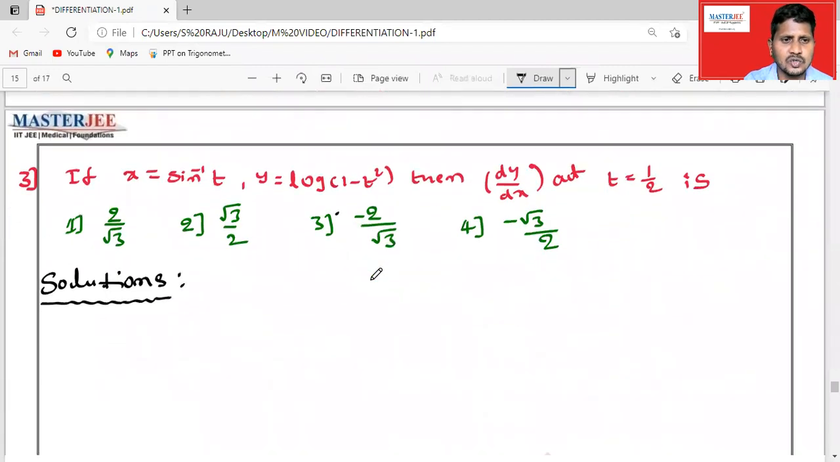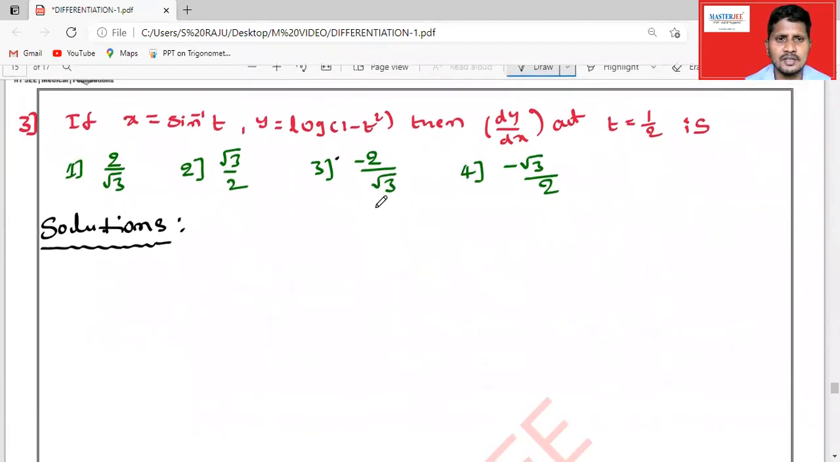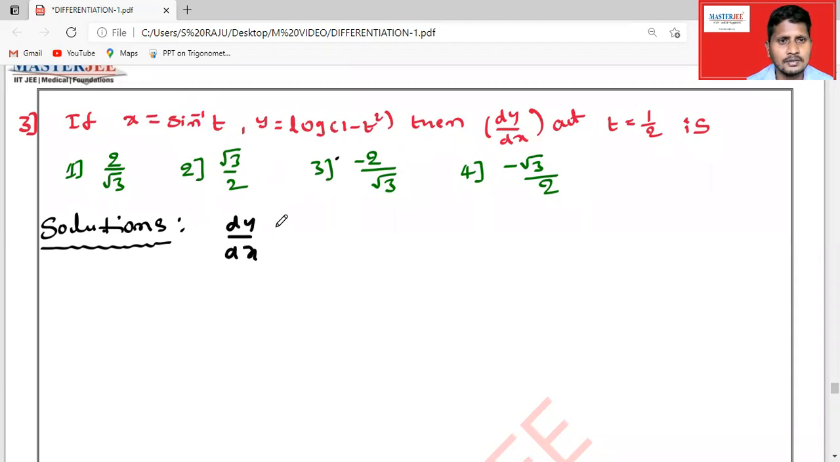Then coming to the next question, sine inverse t is x, y is equal to log of 1 minus t square, then dy by dx at t is equal to 1 by 2. Okay, student, dy by dx they are asking. Clearly, it is the parametric form. So x is a function, y is a function in terms of t. Then first, to find dy by dx, you should find dy by dt and then dx by dt. Differentiate the given function with respect to t.